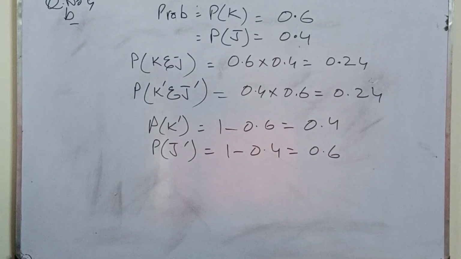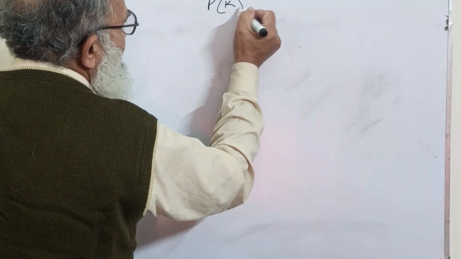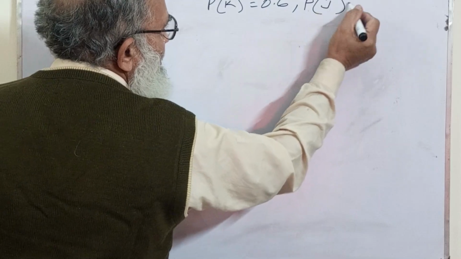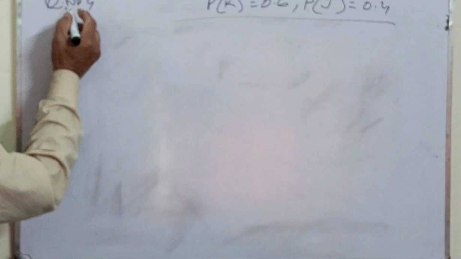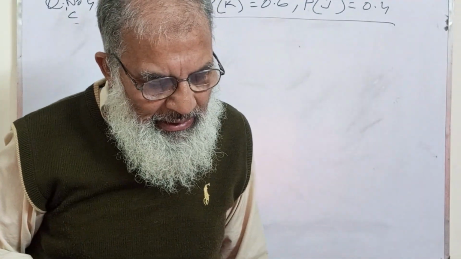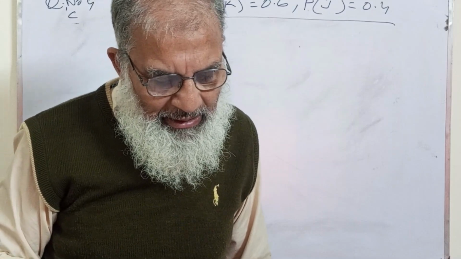Now question number 4 part C. P(K) is equal to 0.6 and P(J) is 0.4. Okay, this is given to us. Now part C. Part C is Kriti passes but Justin doesn't pass.